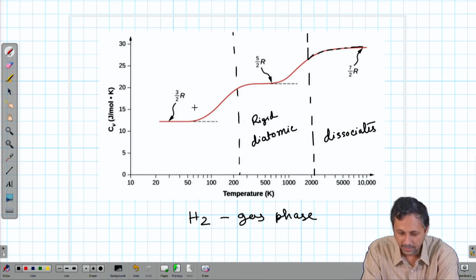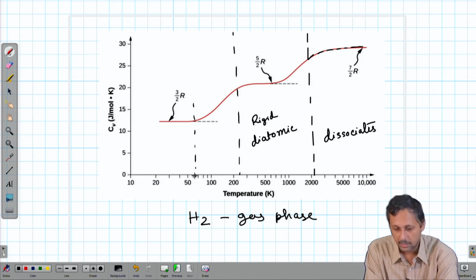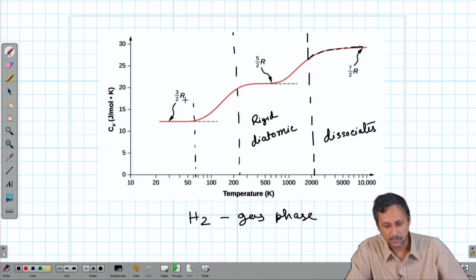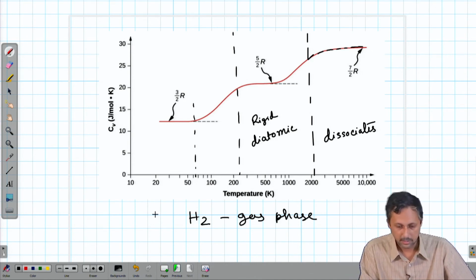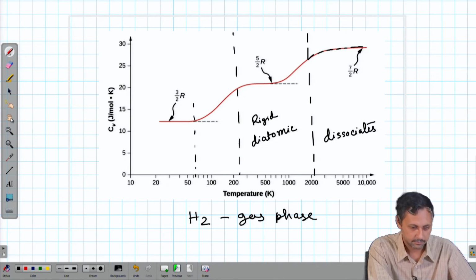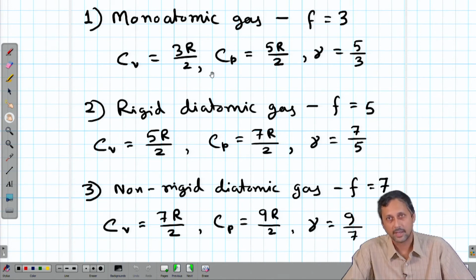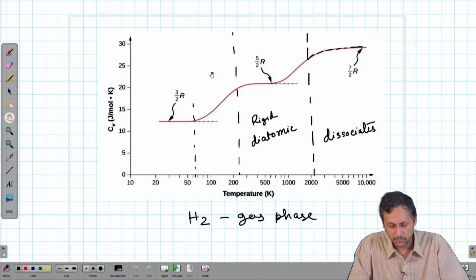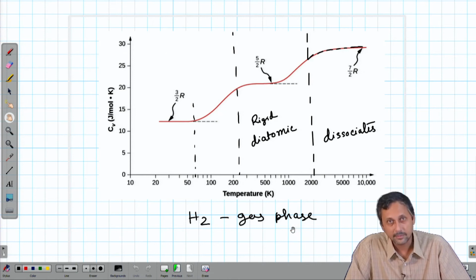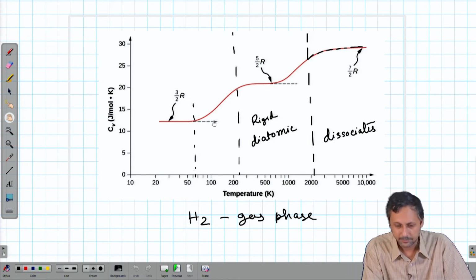and at very low temperature, roughly around 50 Kelvin or below, it levels off to 3/2 R. Now, what is 3/2 R? Let us go back here. Yeah. So, 3/2 R is for the monoatomic gas. Now, hydrogen we know that it is a diatomic gas, but why then are we getting 3/2 R in this region?